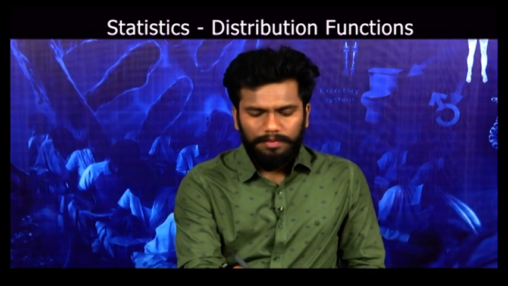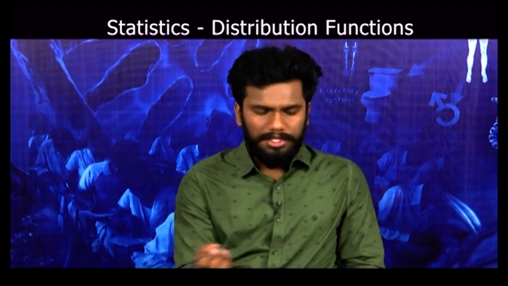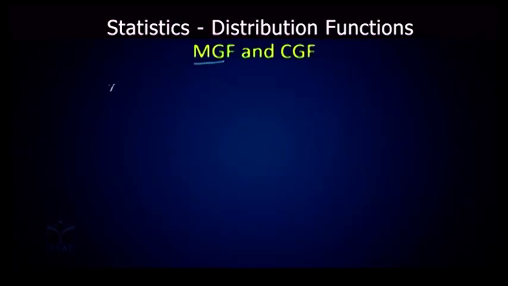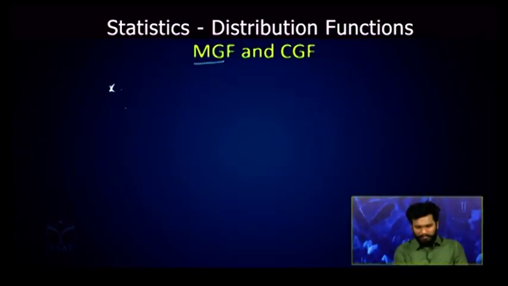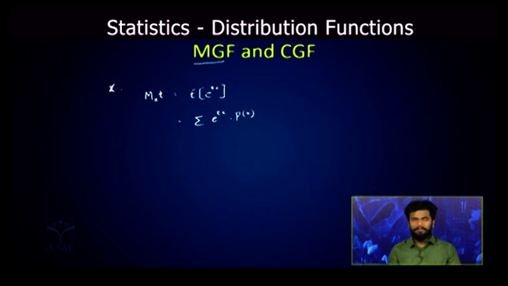So MGF is nothing but the moment generating function. Let us consider there is a random variable x. For this, the moment generating function is given by M_x(t), and it is given by the expectation of e power tx. When you expand this, summation e power tx into p of x.